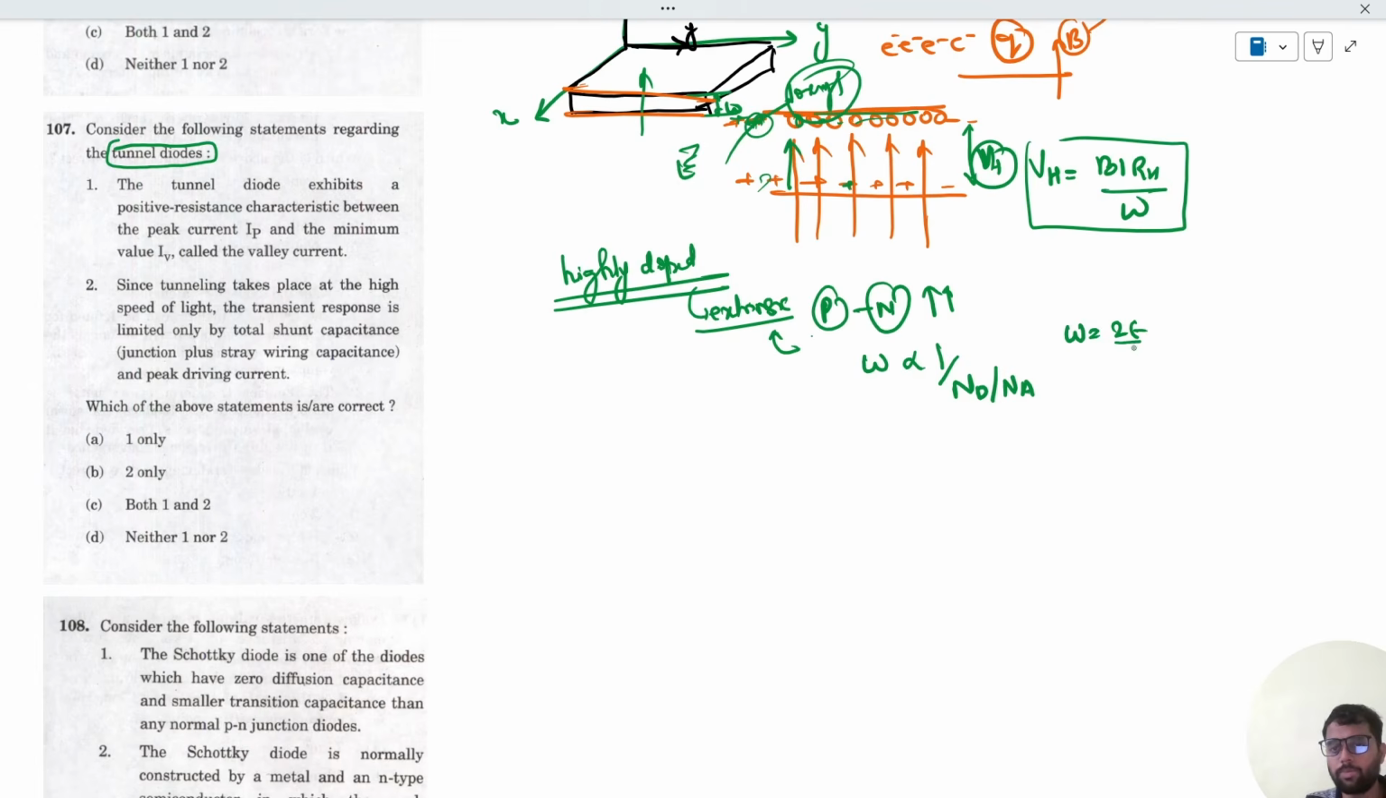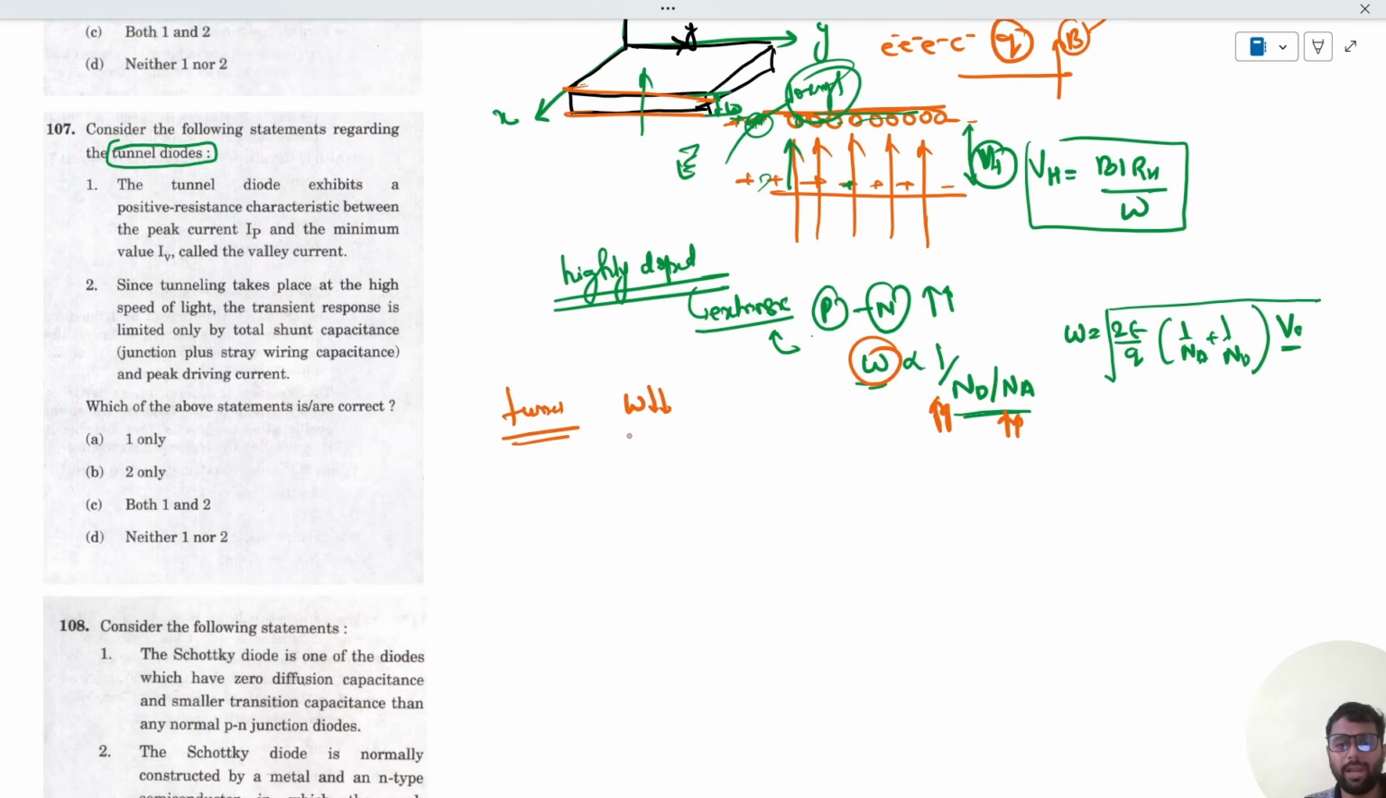What is the formula of width? W = root over of (2 epsilon upon q) (1 upon Na plus 1 upon Nd) into V naught, where V is the voltage across the diode. So we see that W is inversely proportional to root over Na or Nd. Correct? So if Na and Nd are very highly doped, what can we say about W? The W is very small. In the case of a tunnel diode, it is very small, and the depletion region is of the order of the wavelength of light in the visible spectrum.